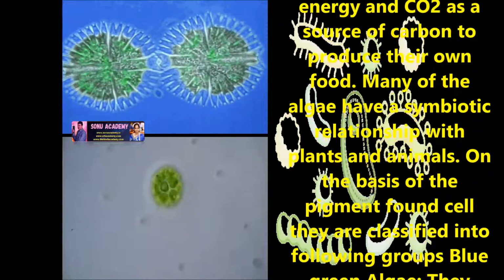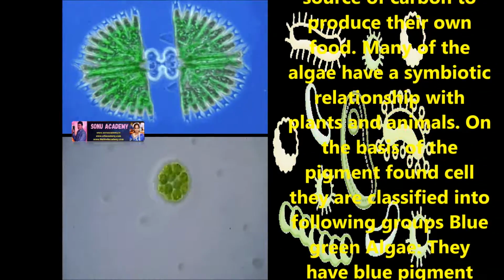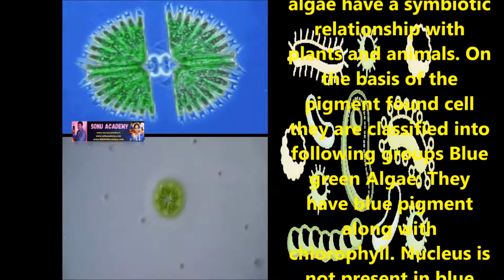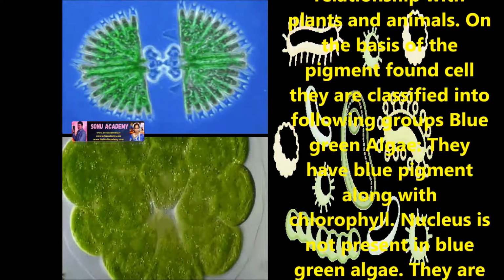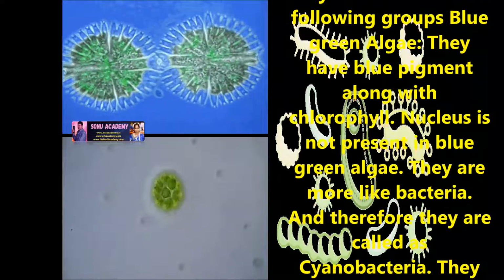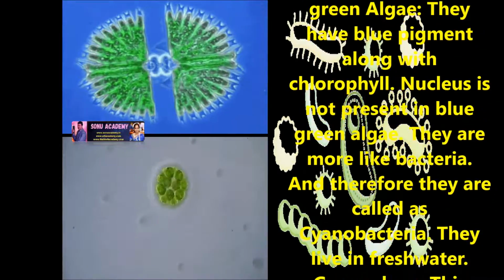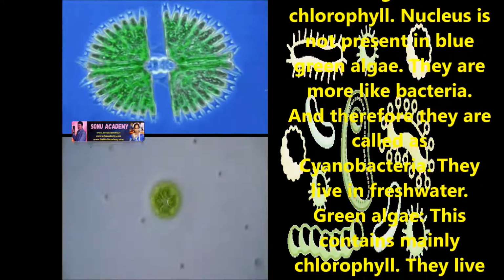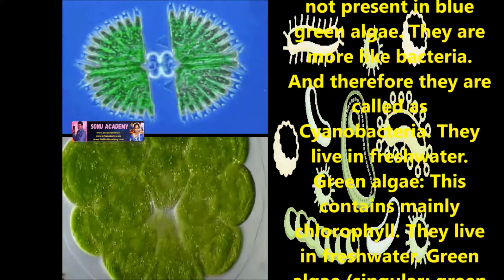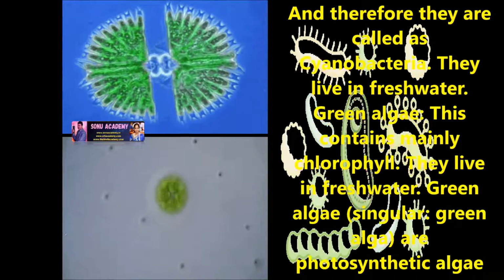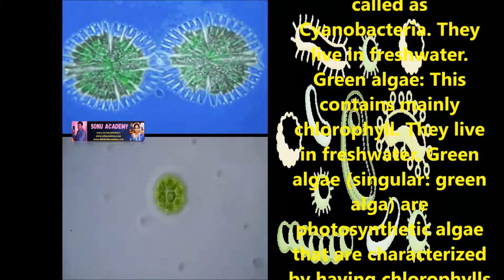Children, now let us discuss the types of algae. Based on the pigment found in the cells, they are classified into the following groups. Algae are classified into blue-green algae, green algae, brown algae and red algae. Now let us discuss blue-green algae. They have blue pigment along with chlorophyll. A nucleus is not present in blue-green algae. They are more like bacteria and therefore they are called cyanobacteria, and they live in fresh water.